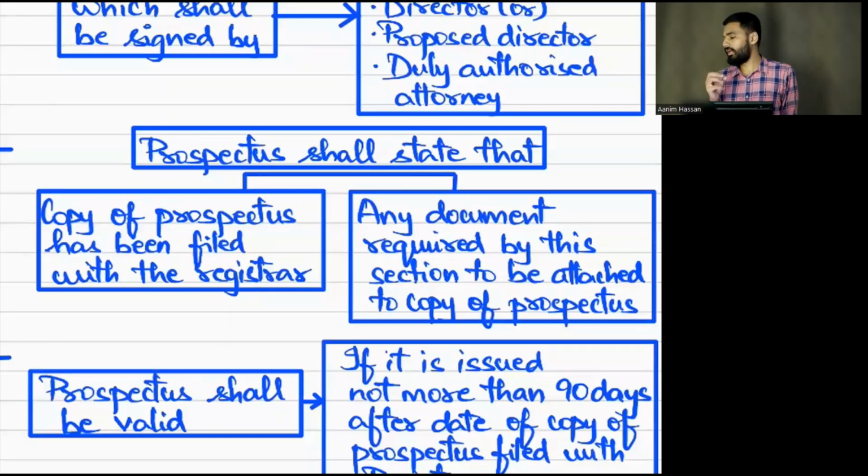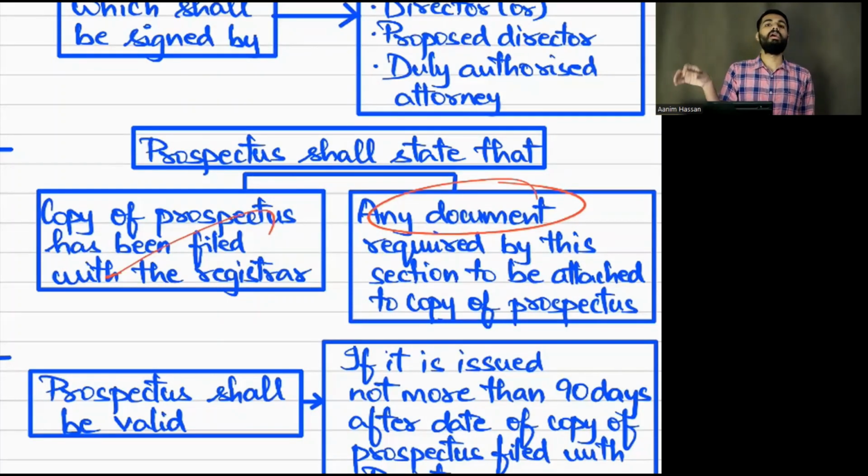The prospectus will also be signed by whom? The director, proposed director, and duly authorized attorney. And the prospectus shall state that the public company has filed the prospectus with the registrar, and that the other documents, such as the expert's written consent, are there. All those documents will be mentioned.